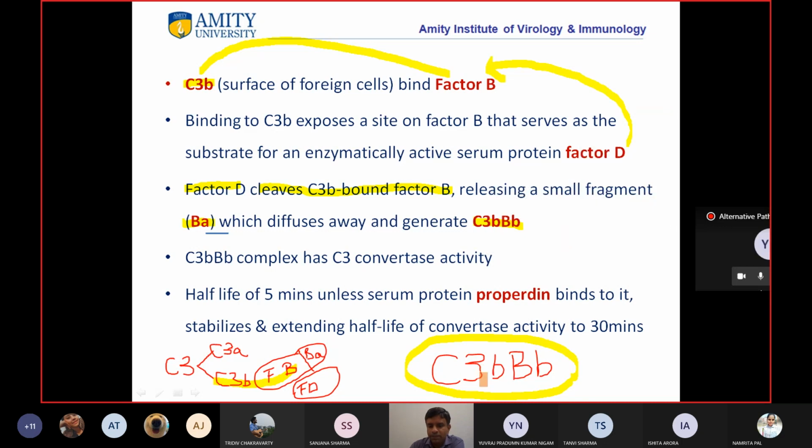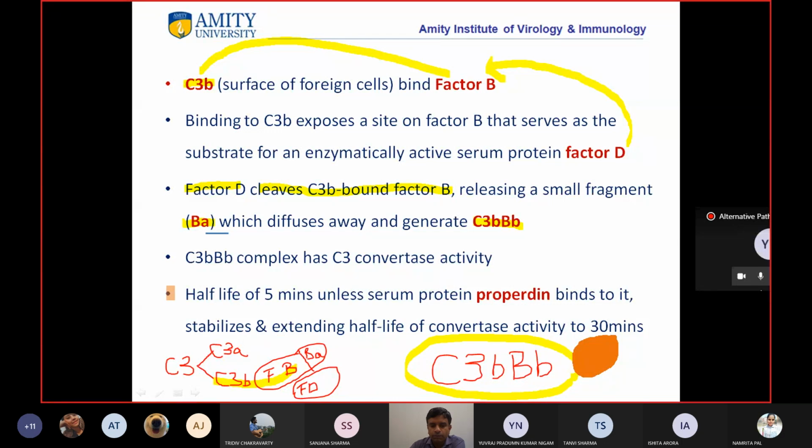We have this C3bBb. Now when Properdin binds to it, it increases its half-life to 30 minutes.